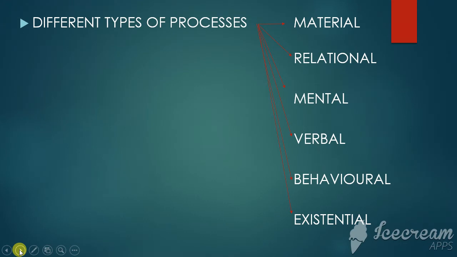Then we're going to start studying in detail different kinds of processes. There are material processes, relational processes, mental processes, verbal processes, behavioral processes, and existential processes.